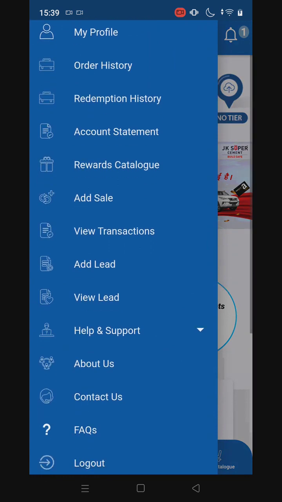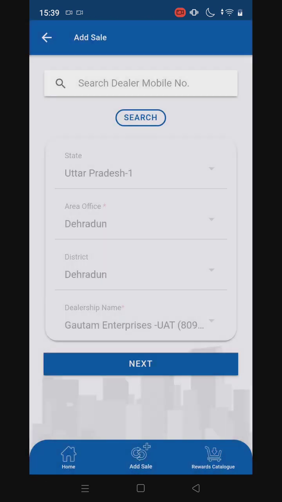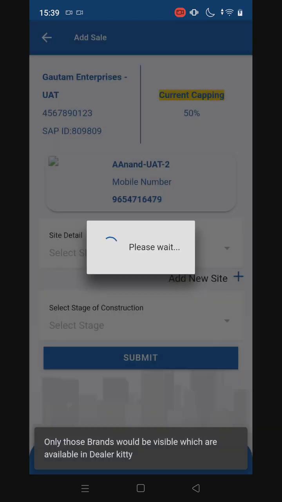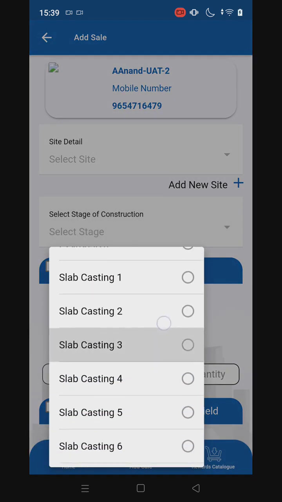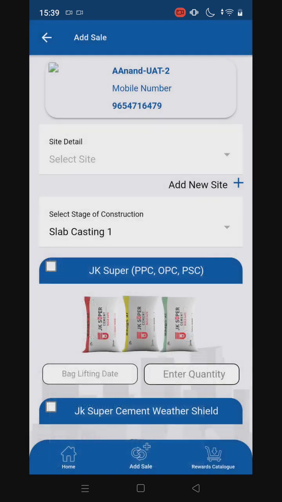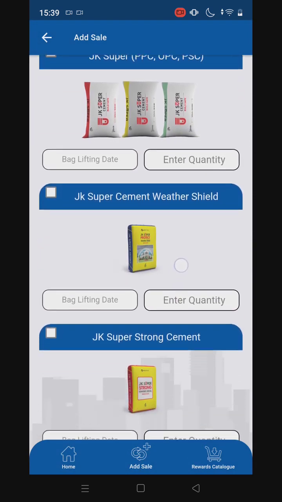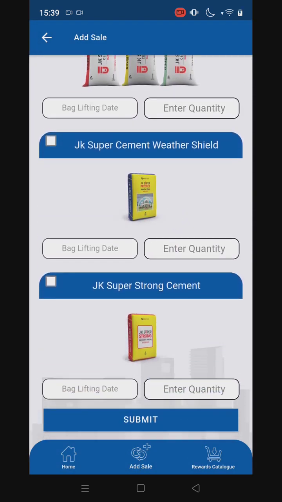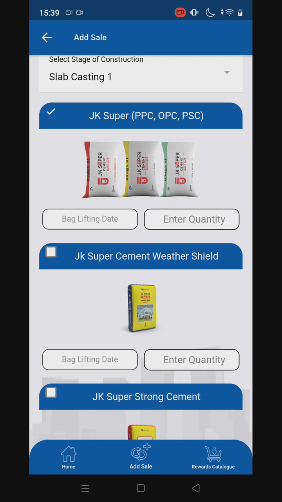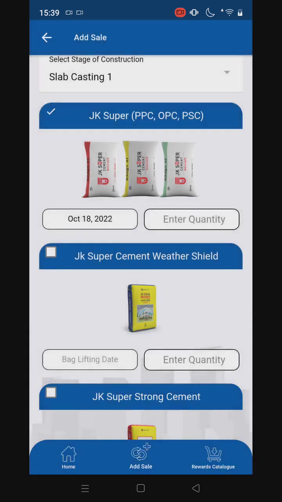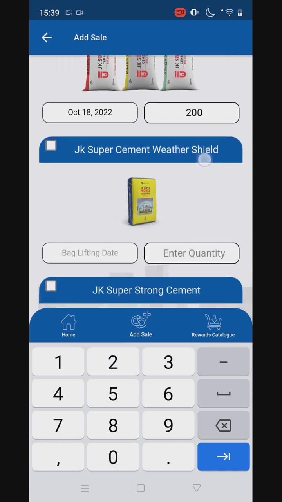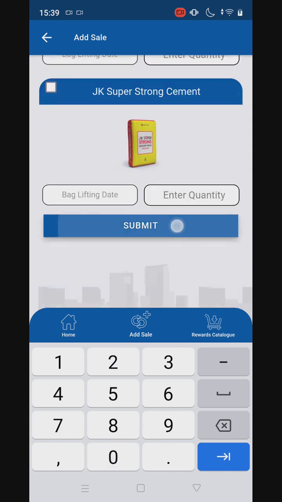Then let's go to add sales. Okay, I can simply add the sale from here. I can click on add. I can select the stage of construction. I can select the product which I want to purchase, suppose I have clicked on JK Super, PPC, OPC, PSC. I can enter the date, backlifting date, enter the quantity, and simply submit the add sales.